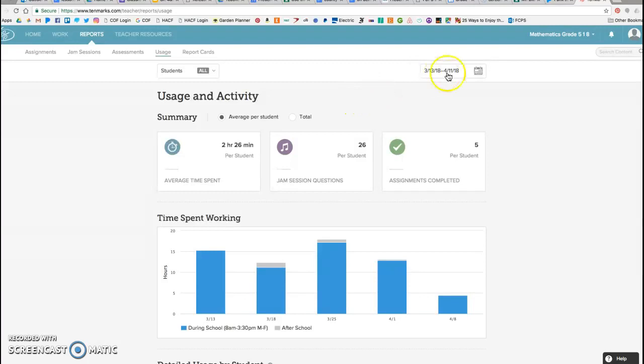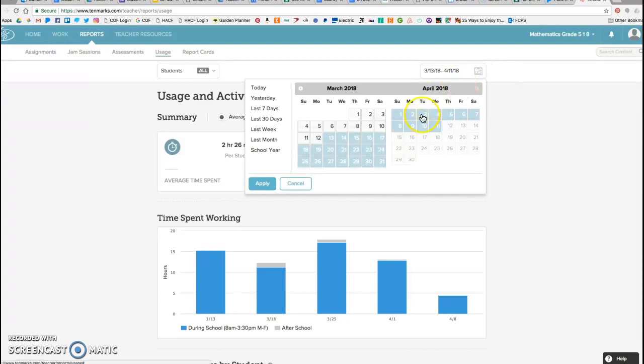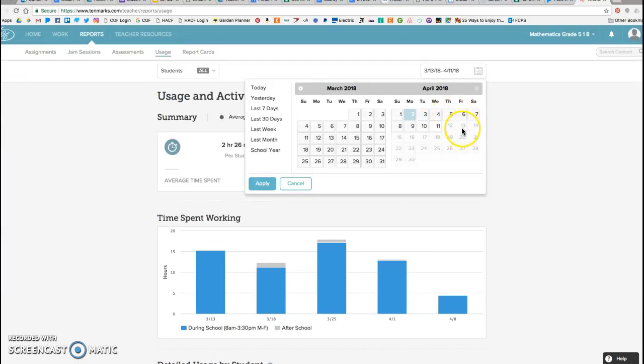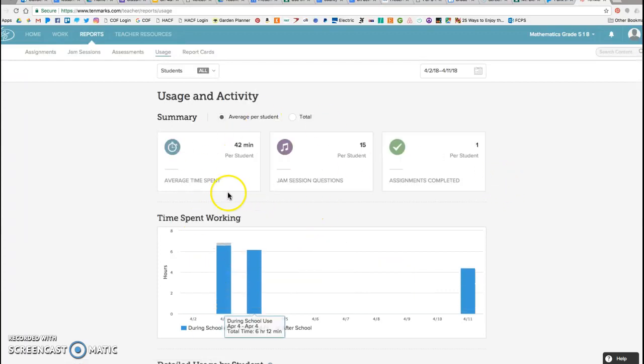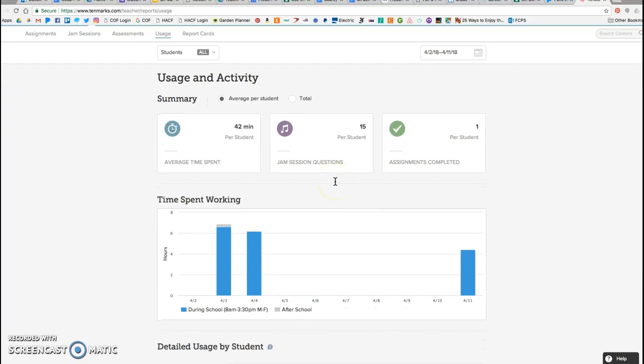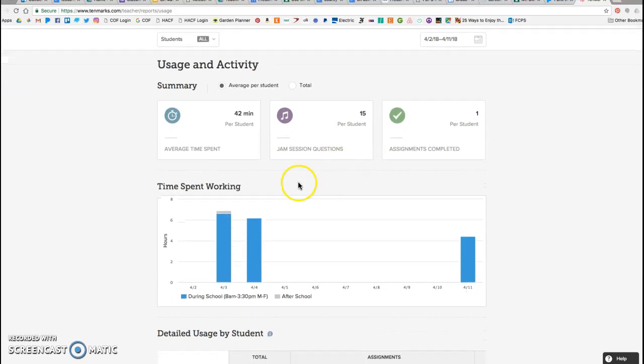Now this is going to spit up its own, it's at a default data range right now. We're going to want to change it, and I'm thinking that we should probably change it for Monday the 2nd. And once we get to Friday, and I'll explain that a little bit, we'll be able to click this, but for now I'm just going to go to today, and you'll click apply. It's going to spit out a whole bunch of cool information. Cool being a relative term.